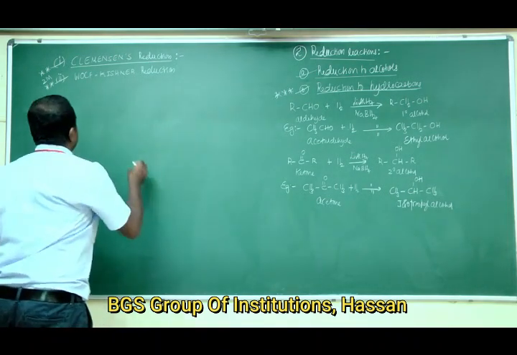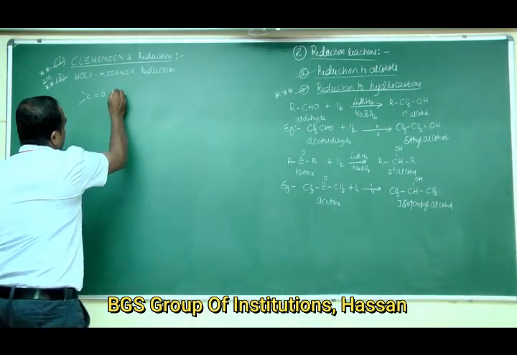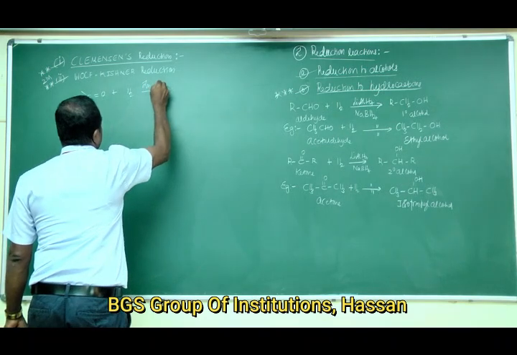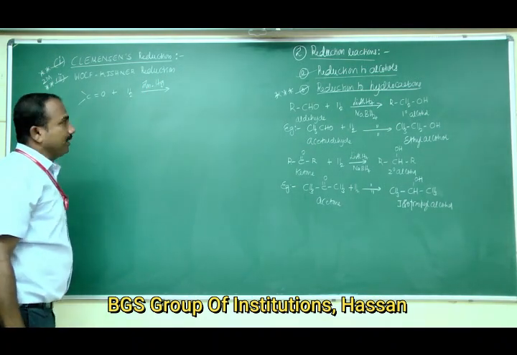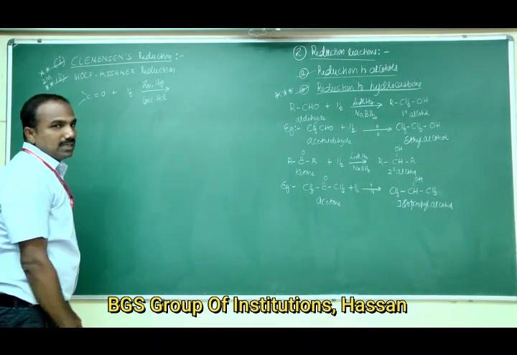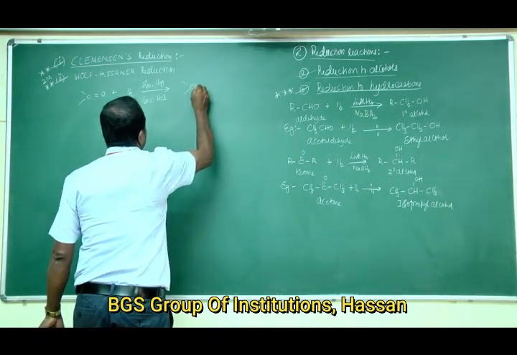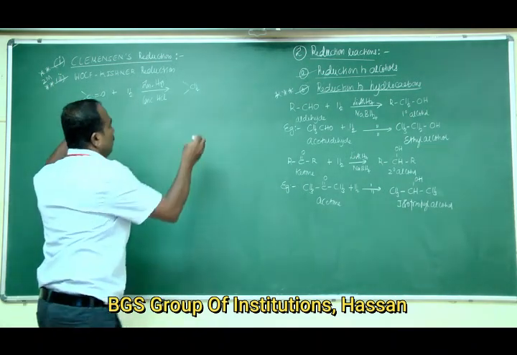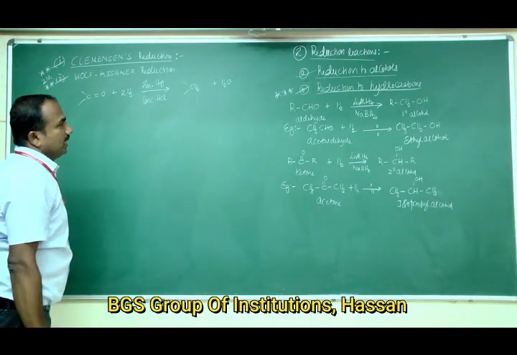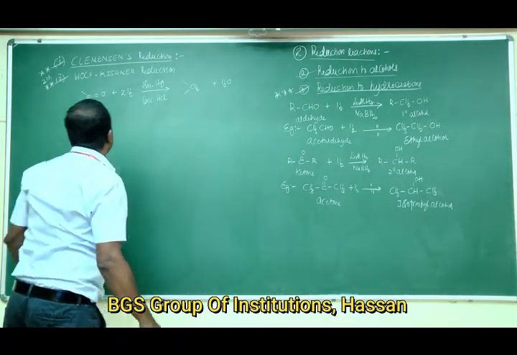That general reaction can be written as carbonyl compounds, C double bond O, on reduction using suitable reducing agents, that is zinc amalgam and concentrated HCl, reduction takes place to give hydrocarbons. CH2 plus H2O. You take 2 moles, 2 H2, this is to CH2 plus H2O. This is hydrocarbon group.